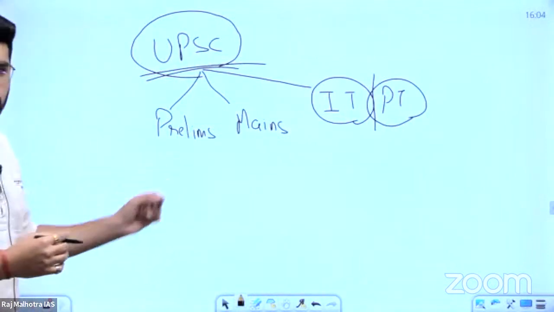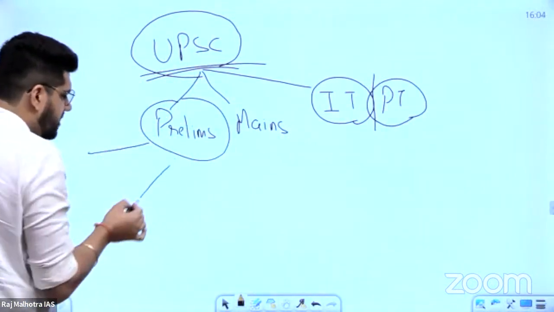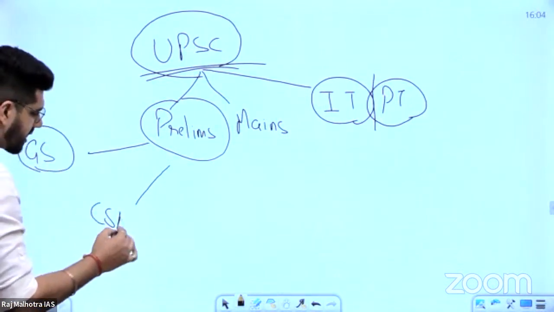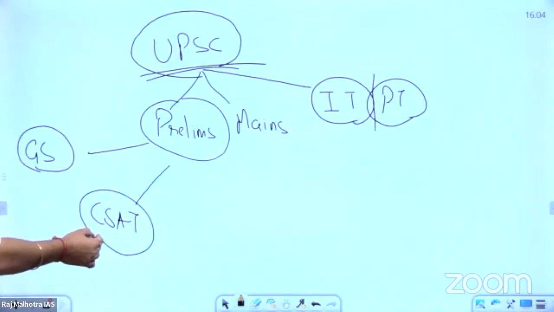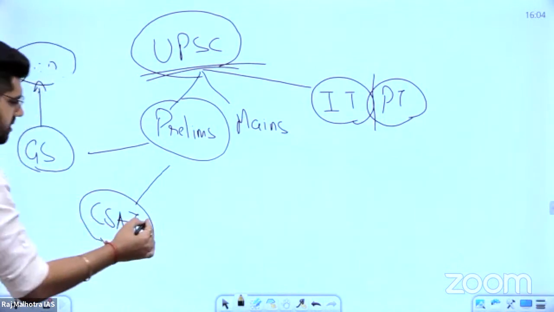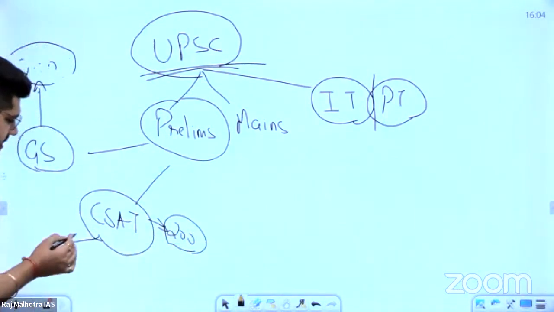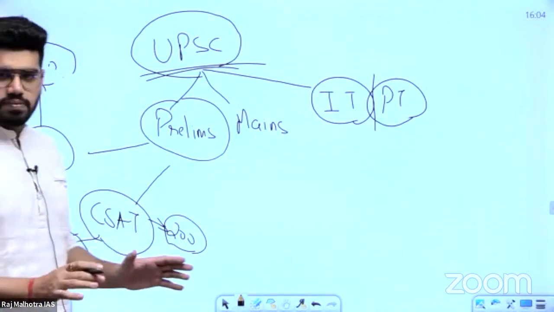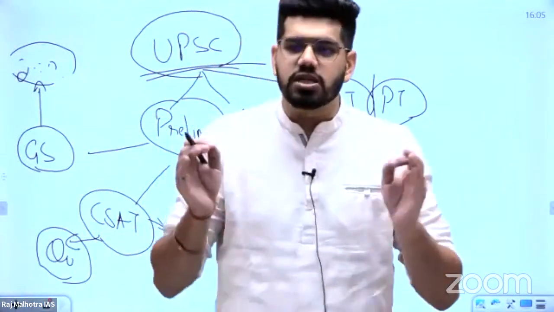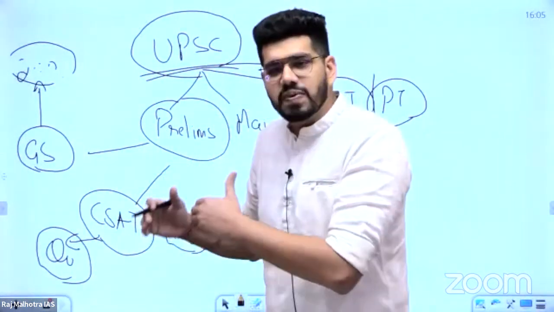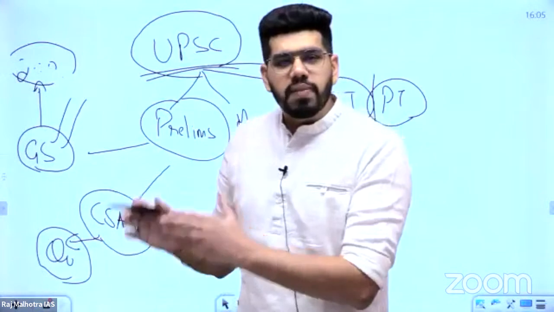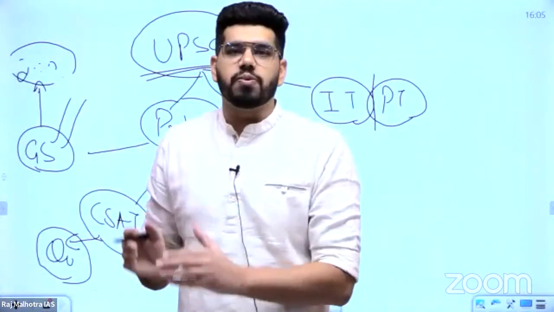Now, in this prelims examination, there is GS, General Studies, and there is CSAT. General Studies is of 200 marks, and CSAT is again of 200 marks, but CSAT is entirely qualifying in nature. That means you have to secure 33% of the marks to crack the exam. What matters is your general studies. The merit will be made on the basis of your performance in general studies.